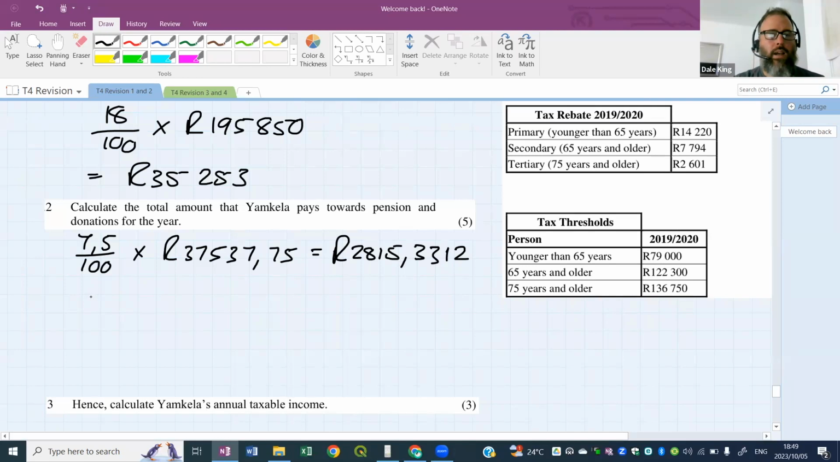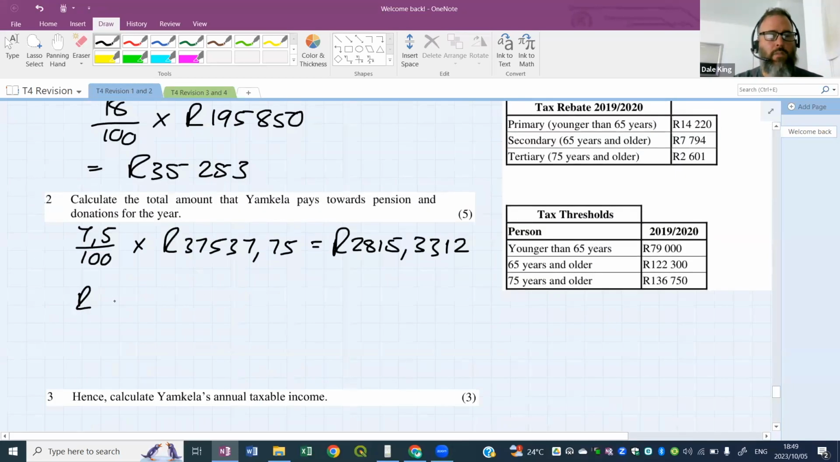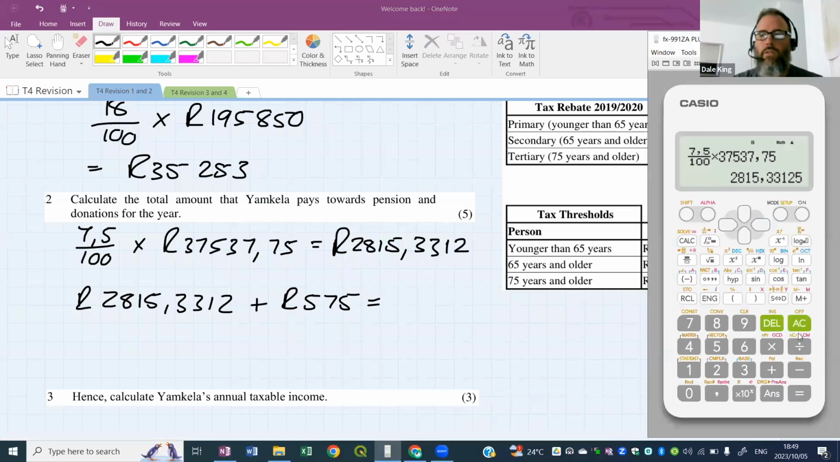I'm going to leave that there for now. And we also have 575 Rand. So we'll take this monthly pension value, which is 2815.3312, and add it to the charity payment, which is 575 Rand. And this gives us a total amount, 2815.3312 plus 575 gives us 3390.3312.